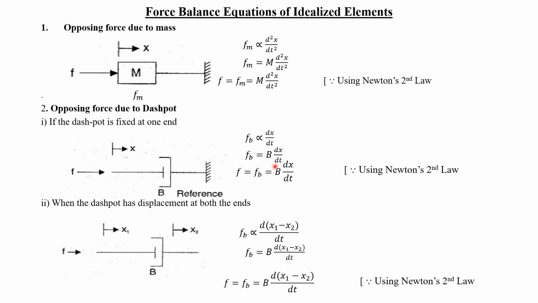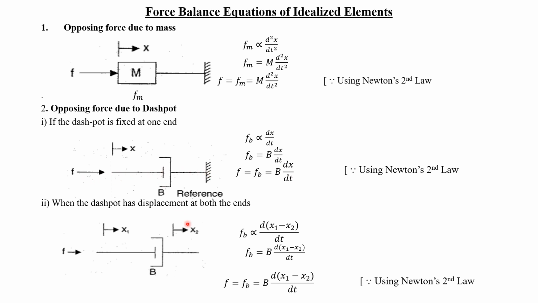Now the total force acting on the body will be determined by using Newton's second law. That is, only one applied force and only one opposing force due to the dashpot. So F will be equal to Fb. This F is the applied force and this Fb is the opposing force. This is already derived, b into dx by dt. So we substitute the value here. This will be the opposing force due to the dashpot if one end is connected to the fixed surface and the other end is free.